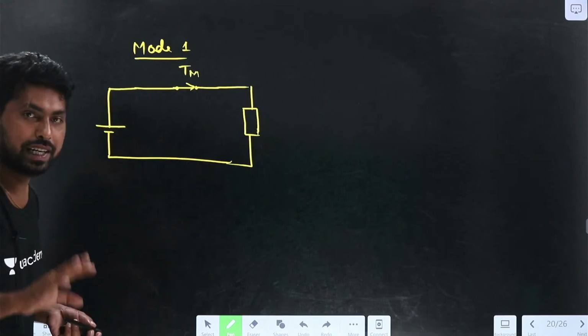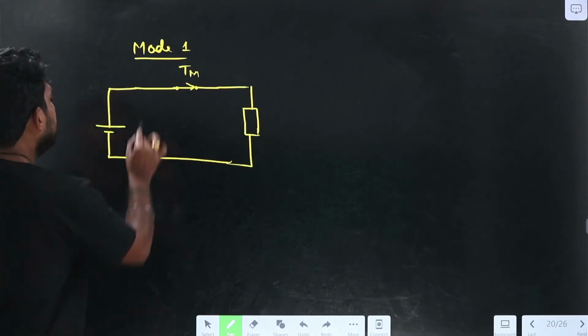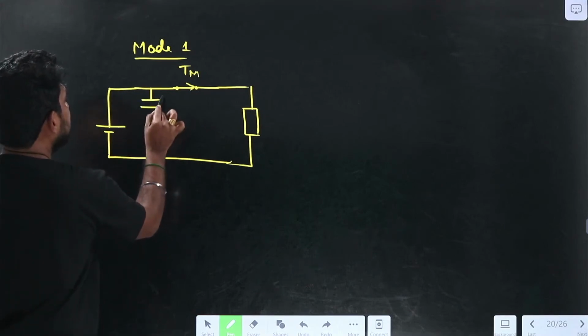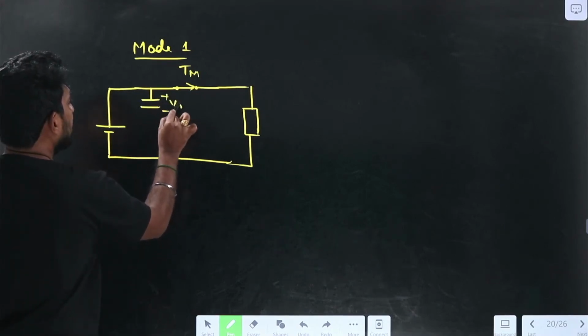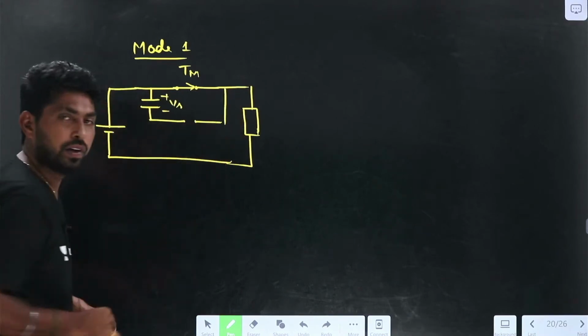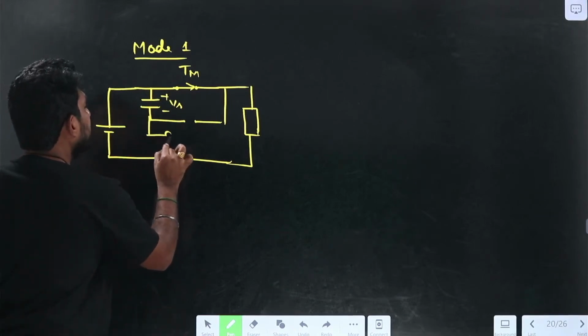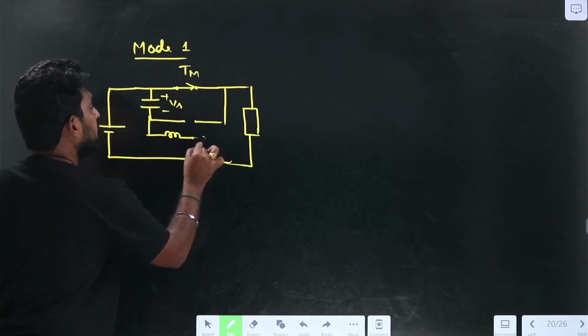So what about the TA? TA is in off condition. We have the capacitance which was charged at plus minus Vs, and the auxiliary thyristor is in off condition, because we are not giving the triggering pulse. And the inductor will be like this. The diode will be in the on condition.